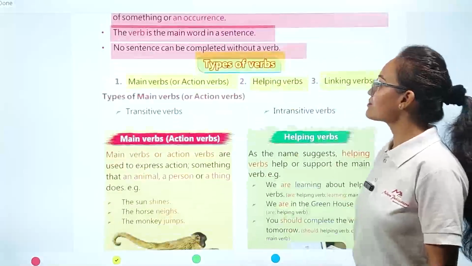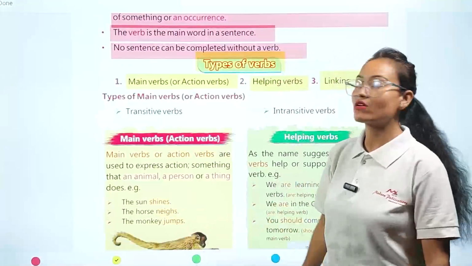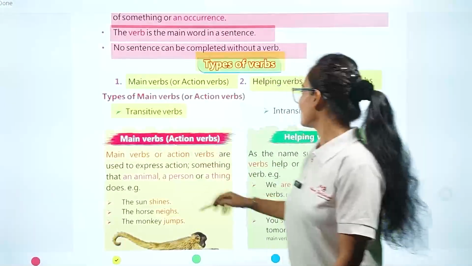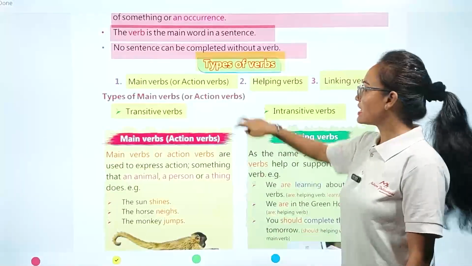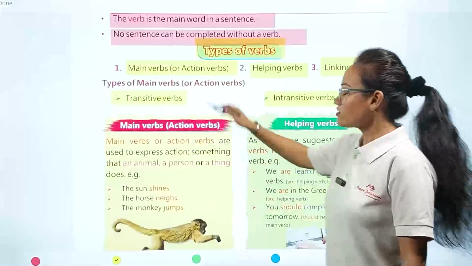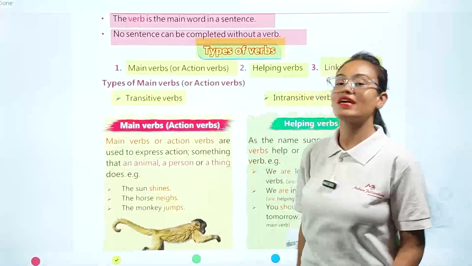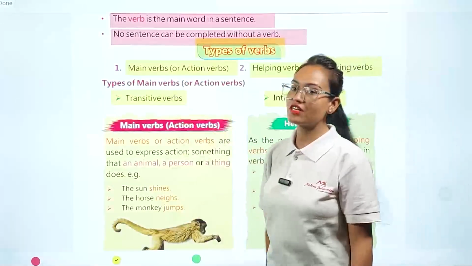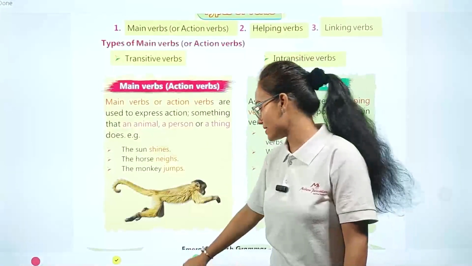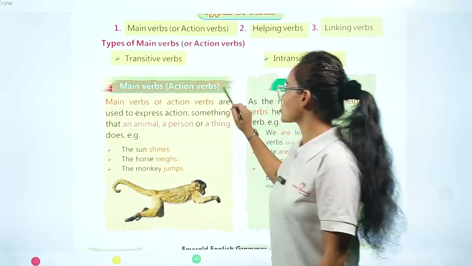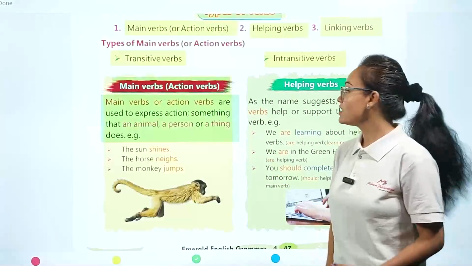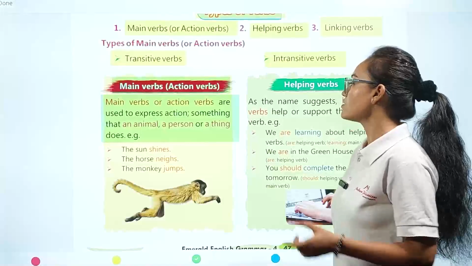Now, types of main verb. Here in detail we are going to discuss our main verb or action verb: transitive verb and intransitive verb. See, verb is divided into two or sometimes three categories. The first part of verb, named main verb, is divided into two parts, transitive verb and intransitive verb. So here you can see the meaning of main verb. Main verbs or action verbs are used to express action, something that an animal, a person, or a thing does.